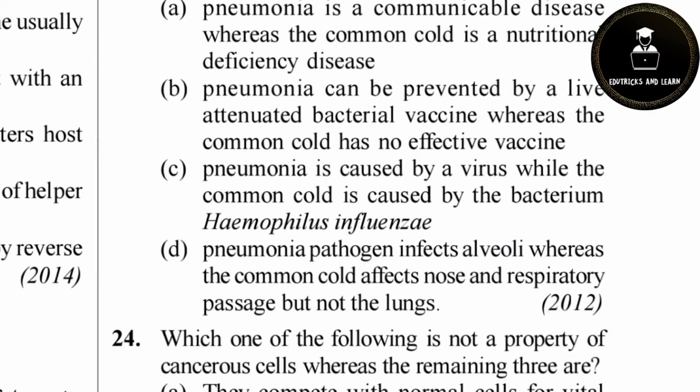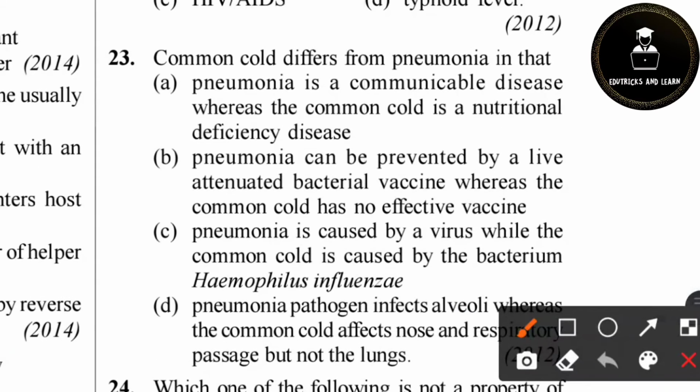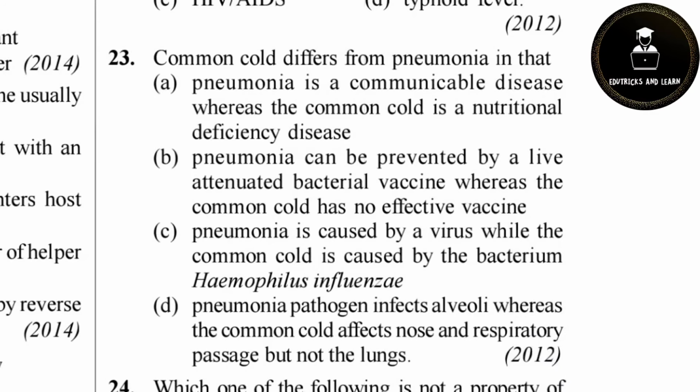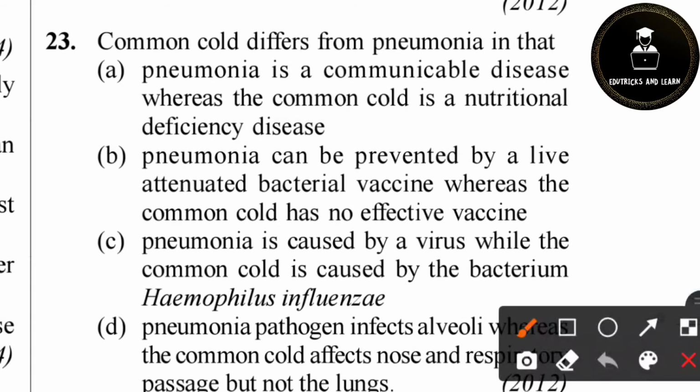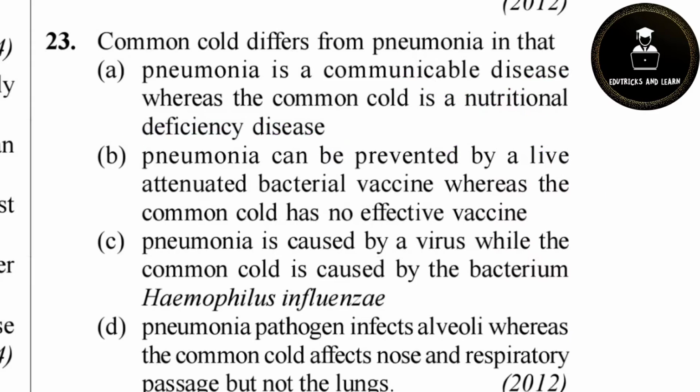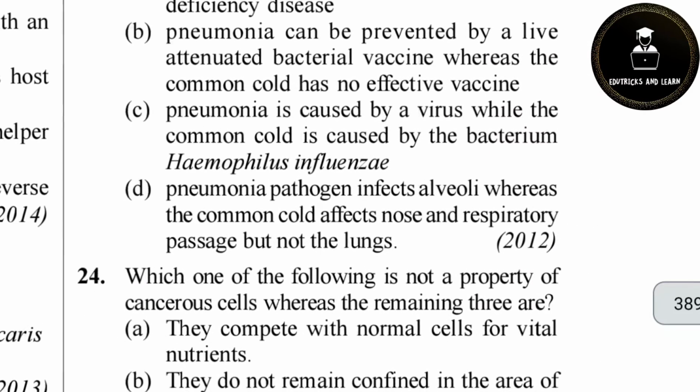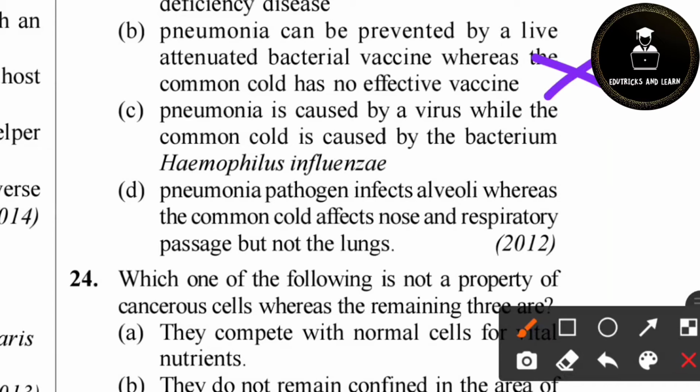Then 23rd question, how common cold differs from pneumonia. Common cold only attacks the respiratory tract, but pneumonia attacks the respiratory system like the lungs, alveoli, etc. Option A, pneumonia is a communicable disease whereas common cold is caused by nutritional deficiency, is wrong. Then the second one, pneumonia can be prevented by live attenuated bacteria. Wrong. Pneumonia is caused by a virus. Wrong. Pneumonia pathogen infects alveoli and common cold infects the nose and respiratory passage but not the lungs. So the correct answer here is option D.